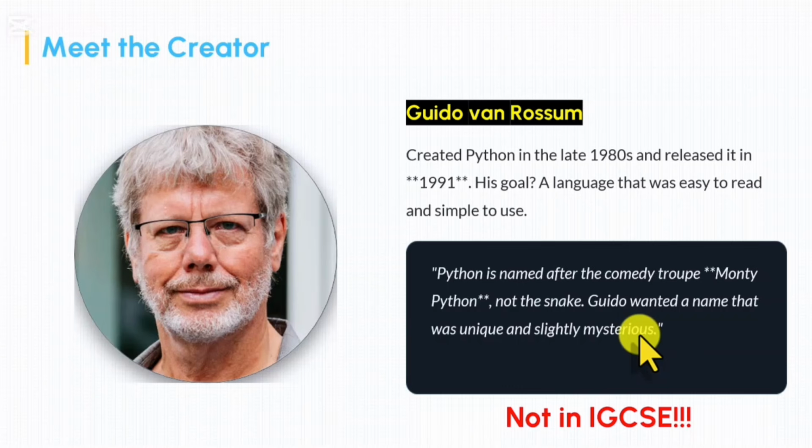Python is also named after a comedy troupe. It's not named after the snake Python. It's named after the comedy troupe Monty Python, that Mr. Guido was a fan of. And simply he wanted a name that was unique and slightly mysterious, so he selected this name for Python.